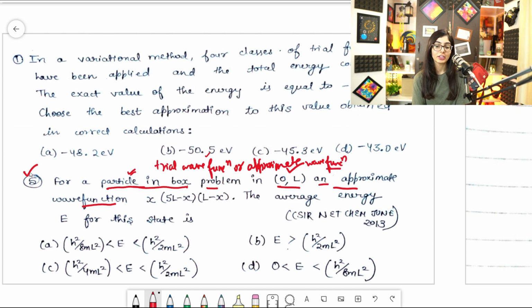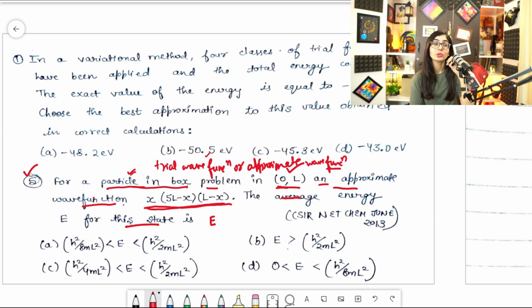So for a particle in a box, 0 to L length box, an approximate wave function looks like this. Fine, so that wave function looks like this, and the average energy for this state is, so we need to find the average energy. So guys, this question is a little bit different from the other one which I discussed in the last video. In fact, it's completely different.